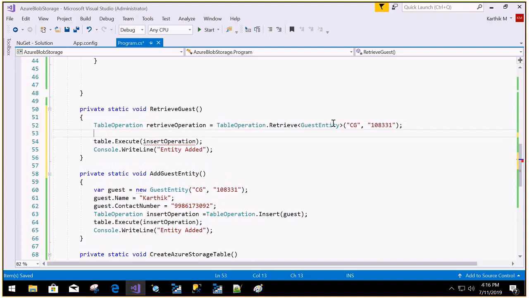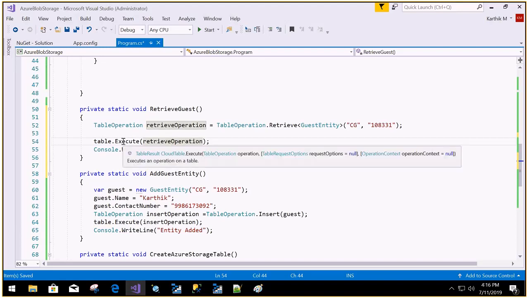Okay, so I want to retrieve this result. To retrieve it, let me execute this first. Retrieve operation, table dot execute this retrieve operation. When I retrieve this, this time it's going to return a table result, right? So let me just get the table result.